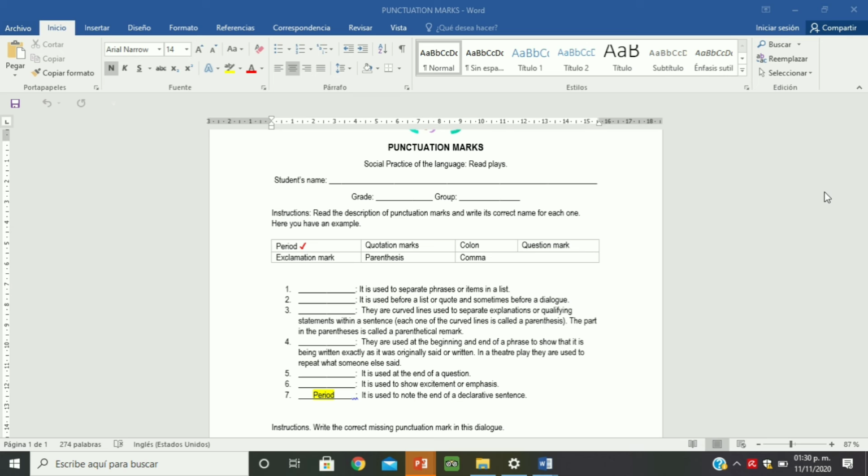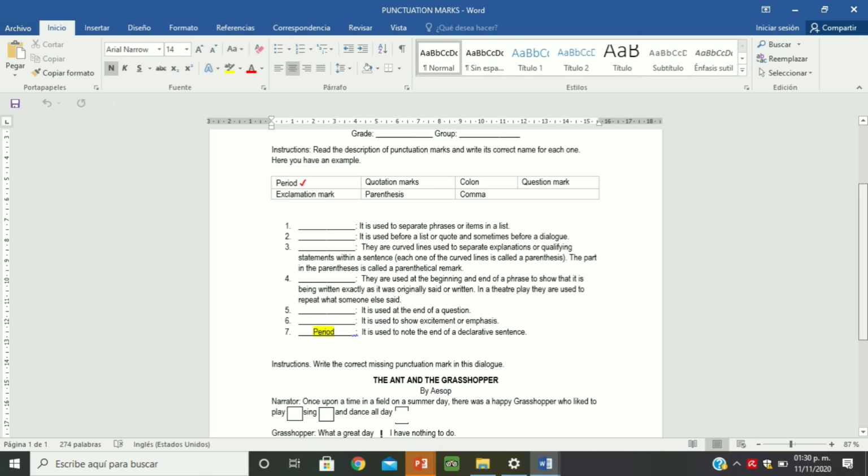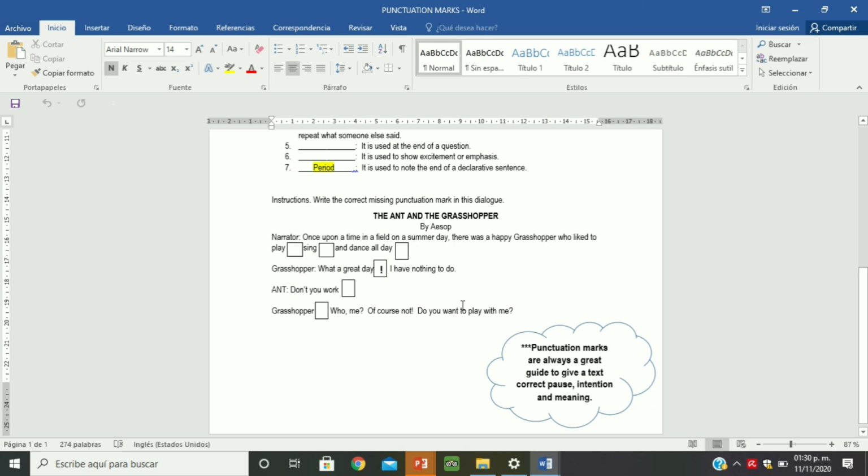So here you have the descriptions for each punctuation mark. And we have the example. It is used to know the end of the declarative sentence: period. Okay, this is called period. So then you're going to read the descriptions and then decide what punctuation mark is the correct one. Here you have the punctuation marks and here you have one answered, period. And then you have another exercise.